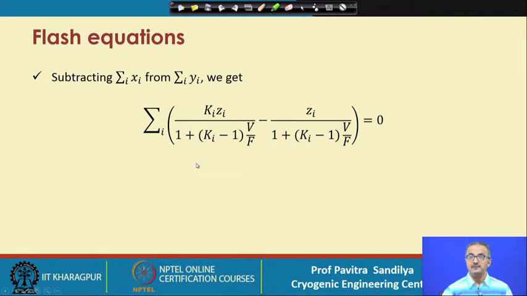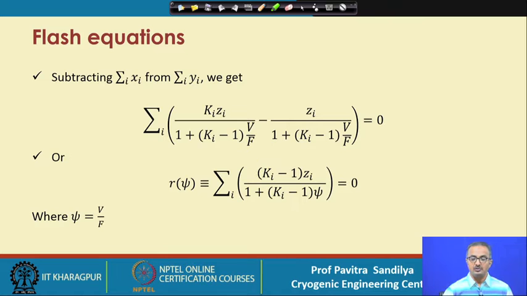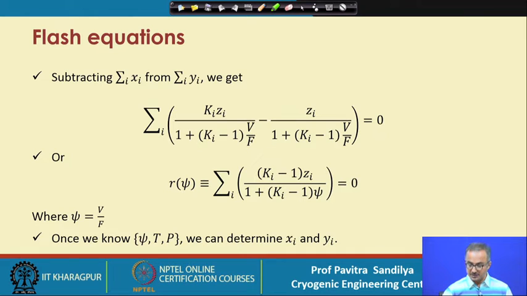This equation can be solved if we know the value of V by F and the value of the Ki. So here we define this equation in terms of some factor psi, which is nothing but V by F, and here we have put this in terms of psi and Ki. So this is a non-linear equation, so we need to use some kind of numerical technique to solve it. Please mind, this equation stands for all the i components, and once we know psi, temperature and pressure, we can determine Xi and Yi.